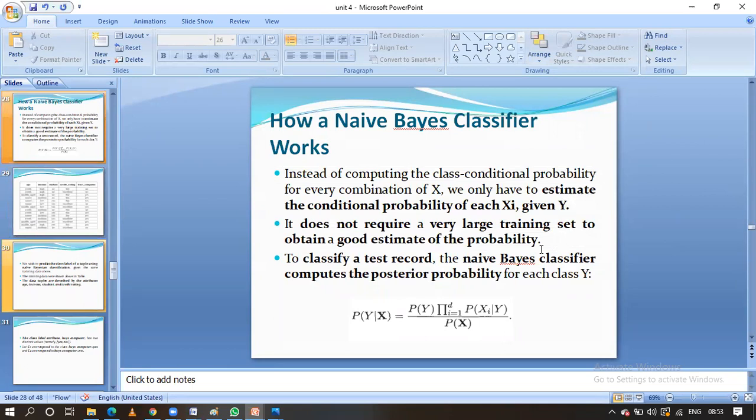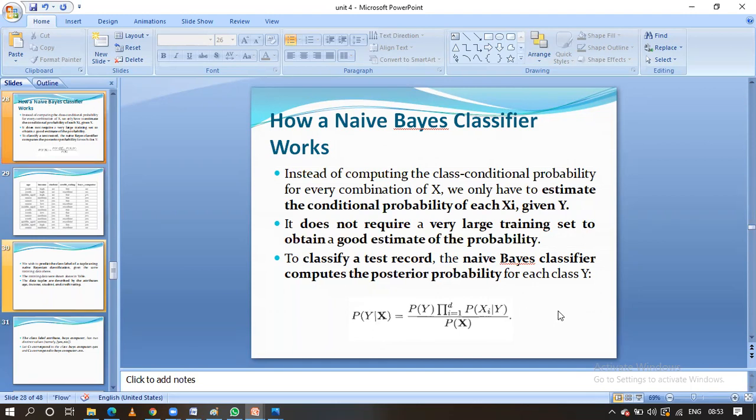This is the formula for the Naive Bayes classifier: the posterior probability of y given x equals the probability of y, multiplied by each conditional probability, divided by the probability of x. For each and every test record we have to calculate this posterior probability. This is the prior probability. This equation you have to remember.